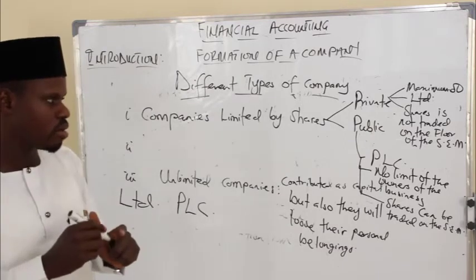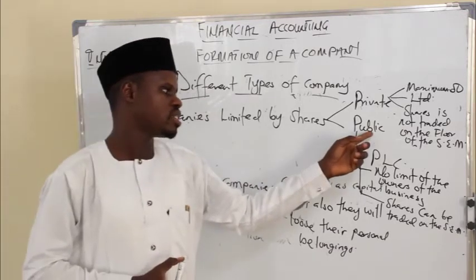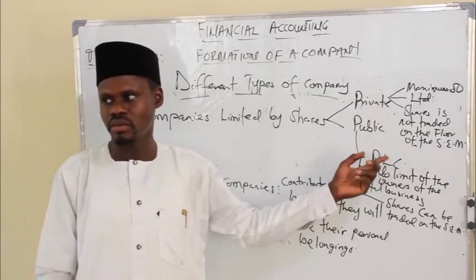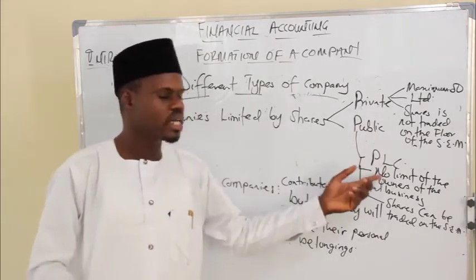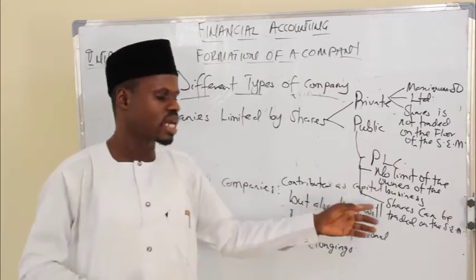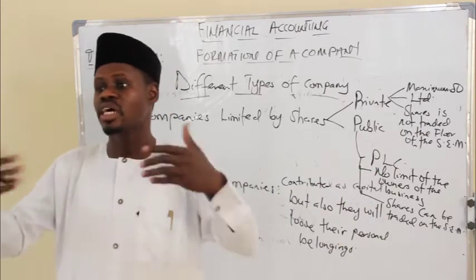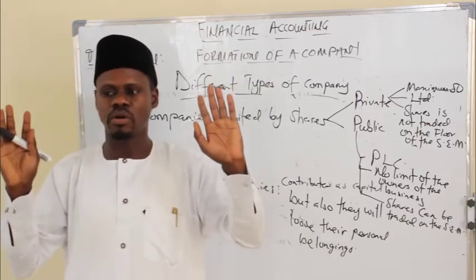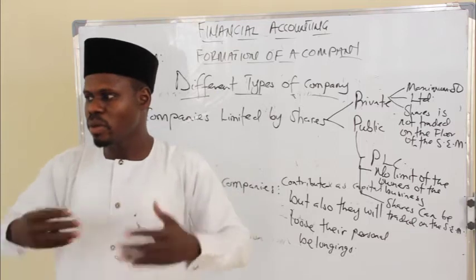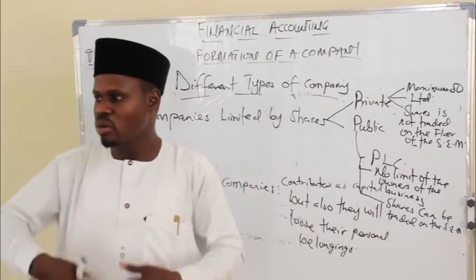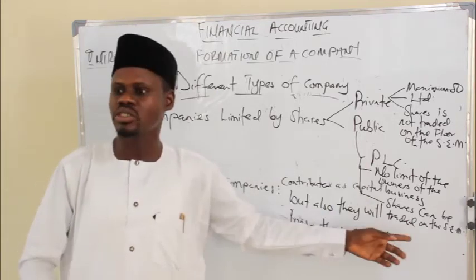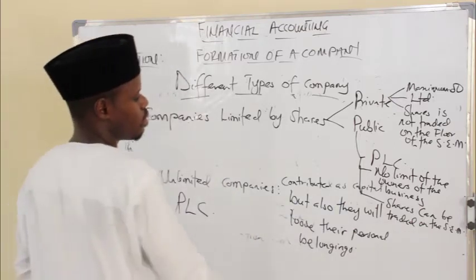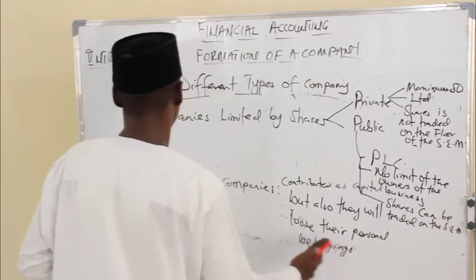So again, for a public limited liability company, you will see PLC in front of it. It means it's a public limited liability company. It means it does not have a limit to the owners of the business, and it means their shares, meaning you can gain an ownership, they can sell their shares to the members of the public. You want to become a member, or you want to become an owner of such business, you just go to the stock exchange market and buy their shares. Then you become one of the owners of the public limited liability company.